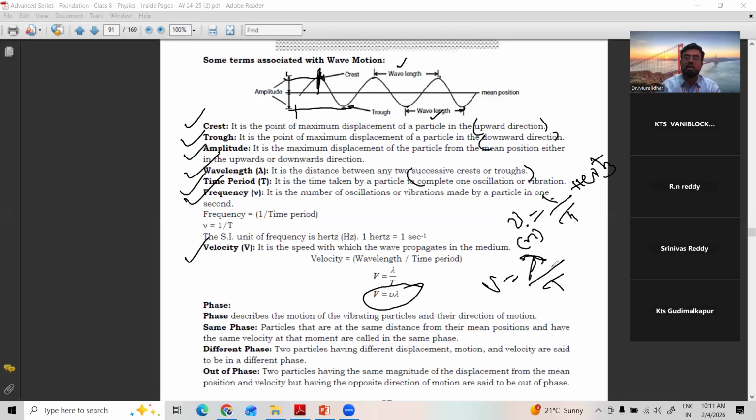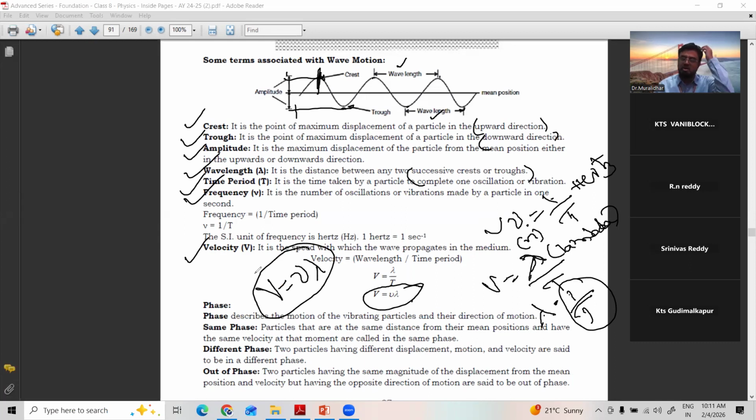Wavelength is denoted by lambda, a Greek letter. That is nothing but distance only. So V is equal to distance by time. You can write distance into 1 by T, same meaning: lambda into 1 by T. And 1 by T is nothing but frequency. So V is equal to frequency into lambda, the formula for the velocity of a wave.